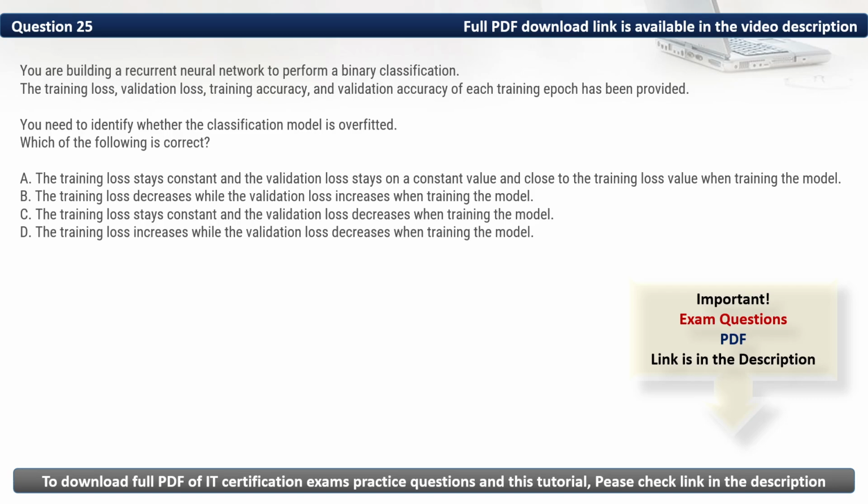Firstly, let's eliminate the incorrect options. About A, this suggests no learning is happening, not overfitting. Then we have C. This is a sign of a stable, well generalized model, not overfitting. Then we have D. This indicates underfitting, where the model is not learning well. As such, the correct answer among these is that the training loss decreases while the validation loss increases when training the model. Thus, the correct option is B.